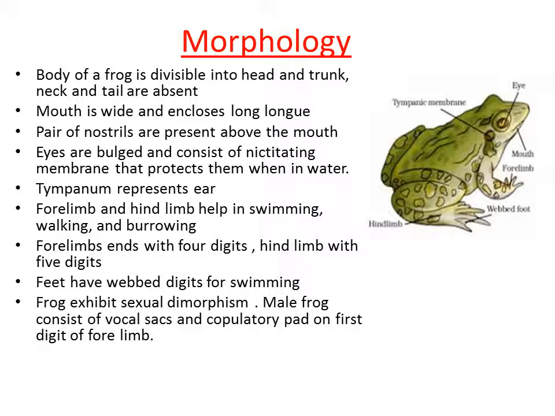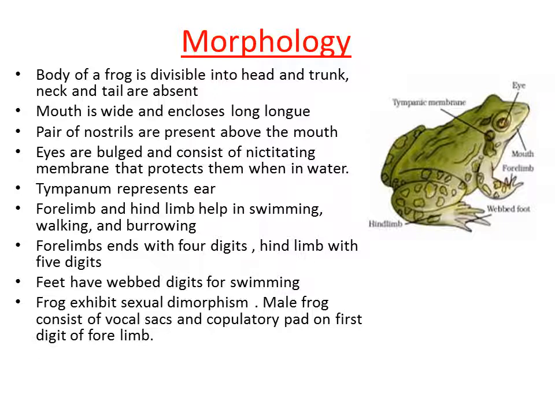And frog exhibits sexual dimorphism. That means we can clearly distinguish the male and female frog. So the male frog consists of vocal sacs. Because of this vocal sac, the male frog produces some kind of sound. So the croaky sound, you might have known about this croaky sound coming from the male frog. In order to produce the sound, the male frog consists of vocal sacs, and one more character is it consists of a copulatory pad on the first digit of the forelimb.